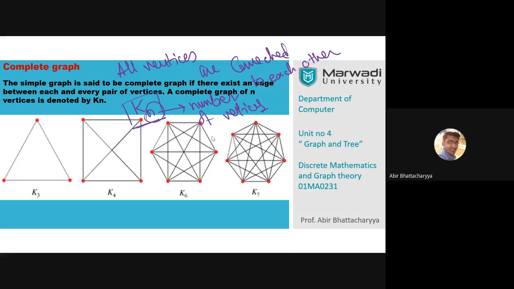Now, can you tell me what is the number of edges of K3? Sekhar says 3. Yes. Well done, Sekhar. Well done, Angita. Now, what's the number of edges of K4? Write down on the chat box. All of you have to participate.